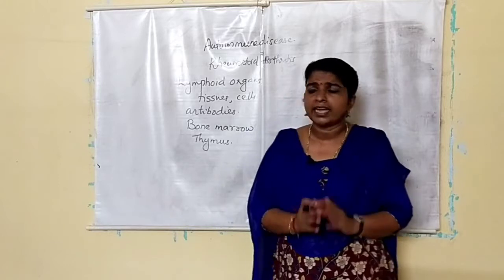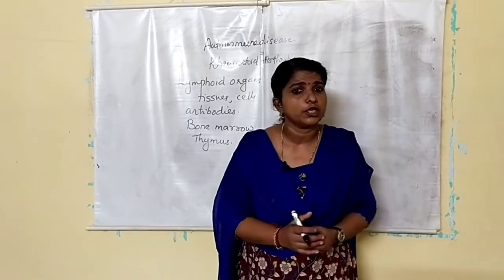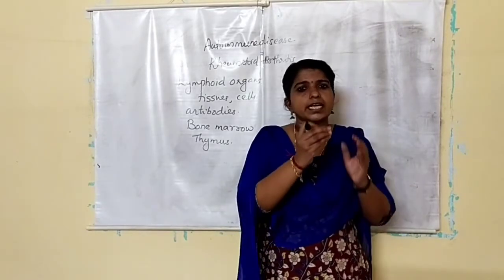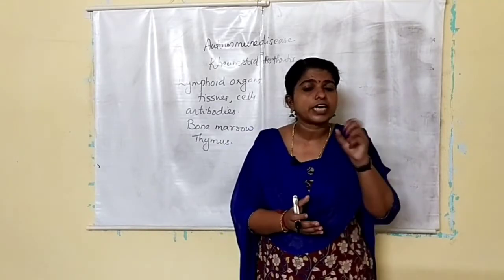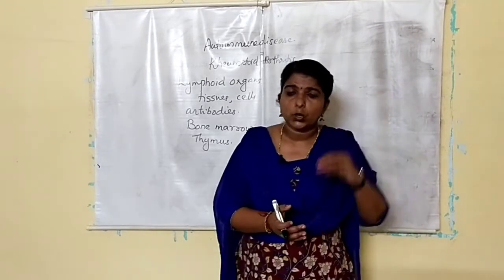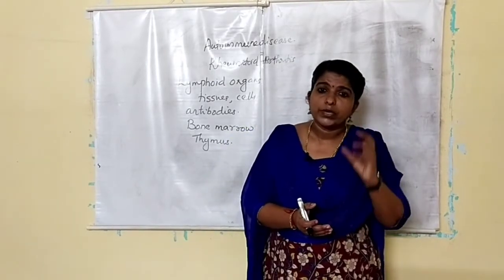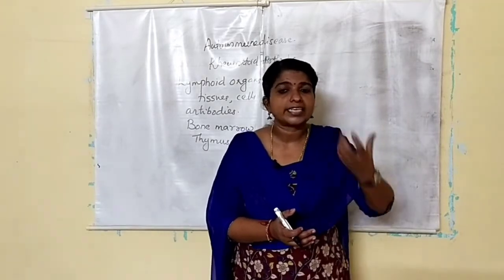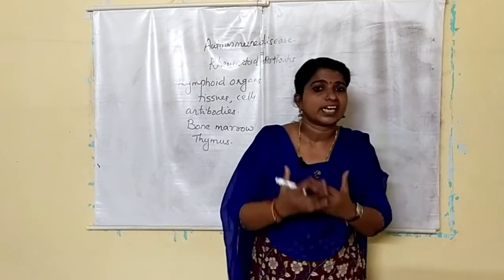Another one is the lymph nodes. Lymph nodes are small swellings present along the lymphatic system. They also help to trap microorganisms. These microorganisms, the foreign material or antigen, activate the lymphocytes, and in this way the immune system responds.